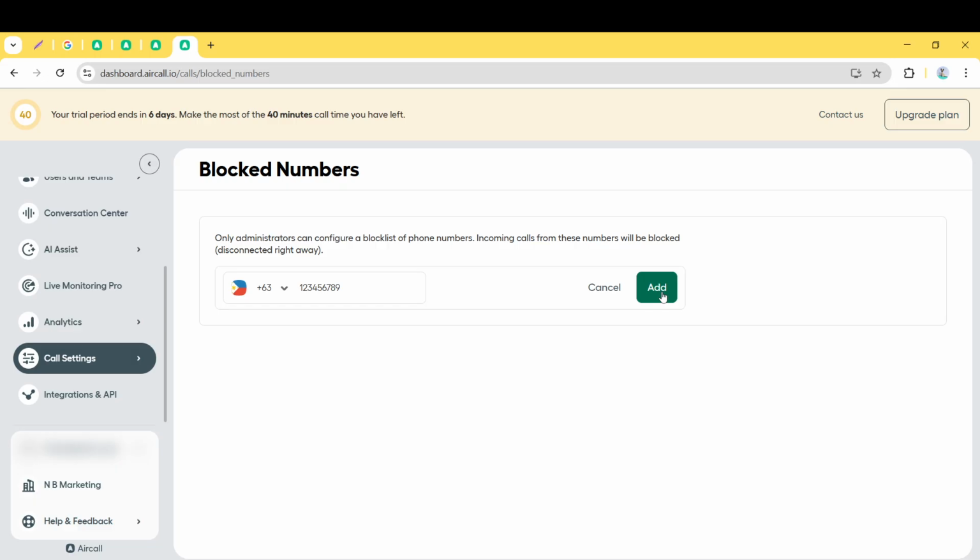By following these steps, you can easily block any number in Aircall, managing your calls more effectively and maintaining a distraction-free environment. I hope you found this tutorial helpful and that it enhances your experience in using Aircall.